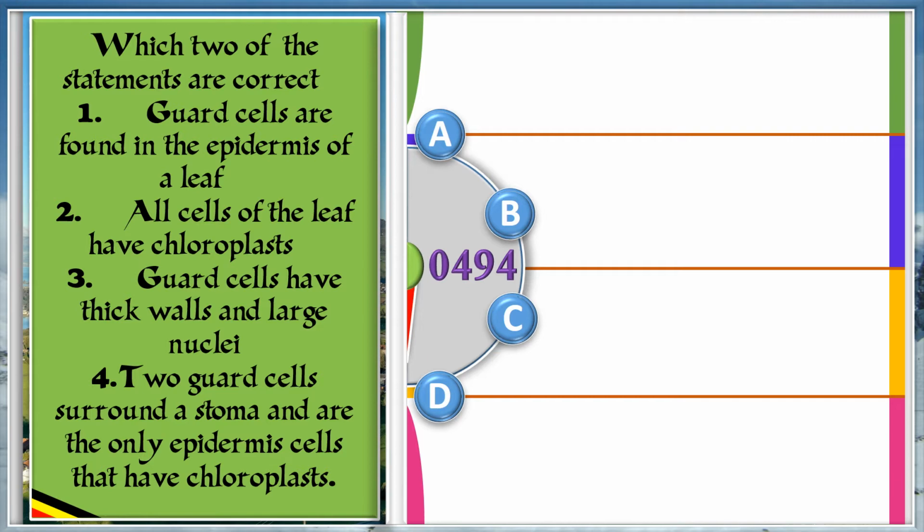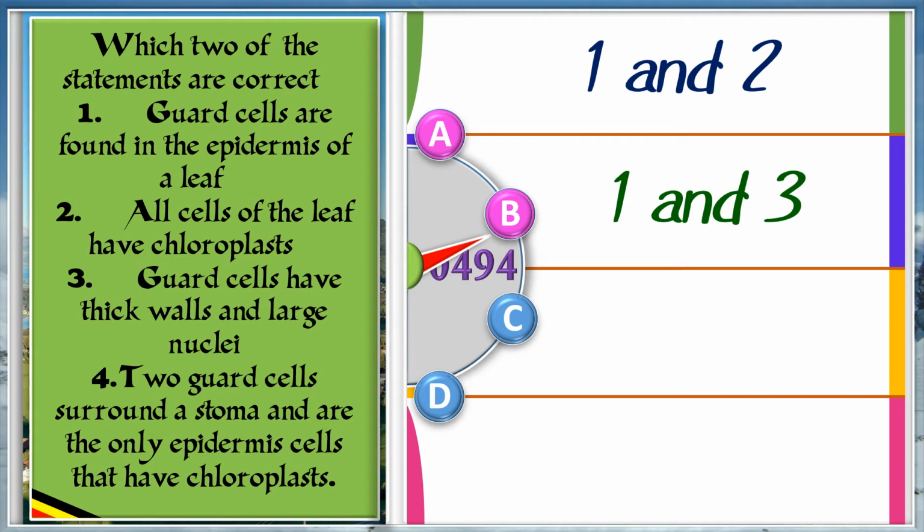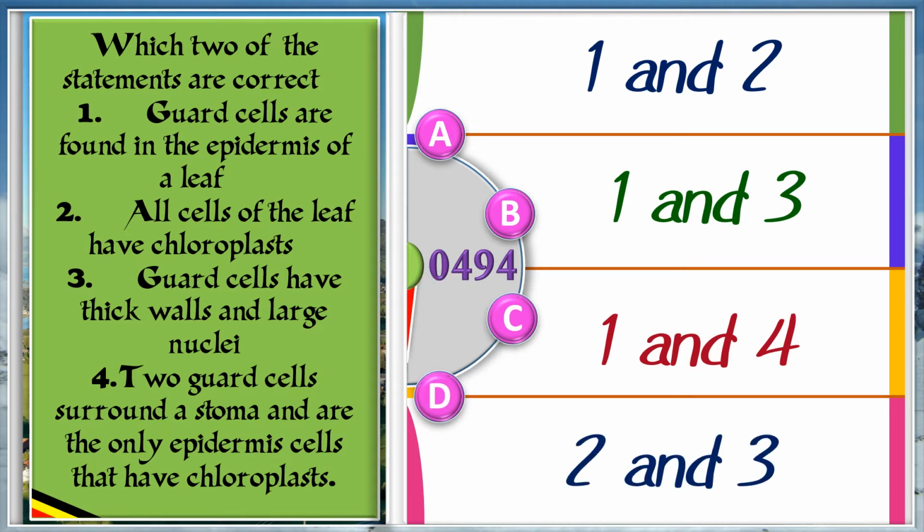And the answer is: A. 1 and 2. B. 1 and 3. C. 1 and 4. D. 2 and 3.